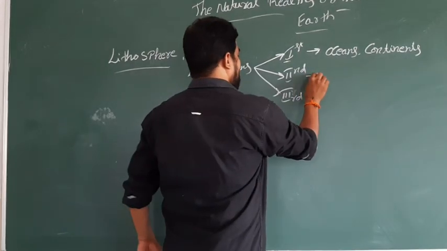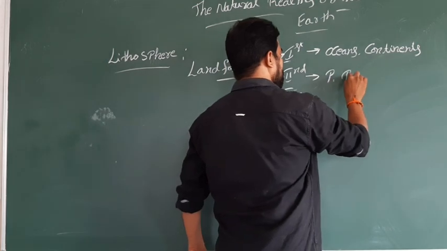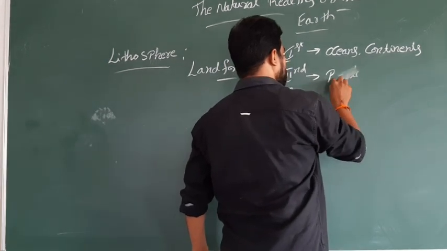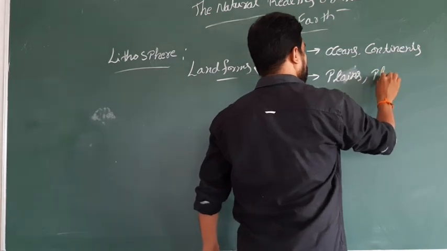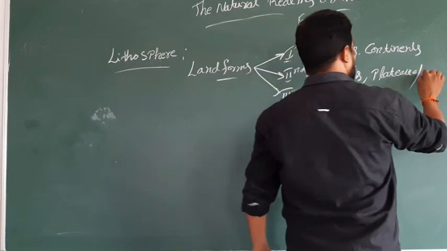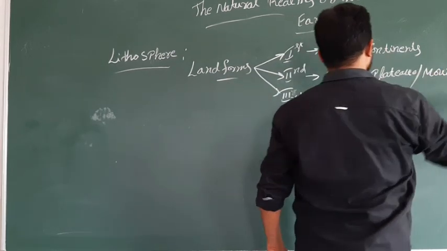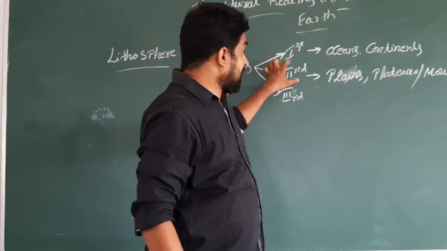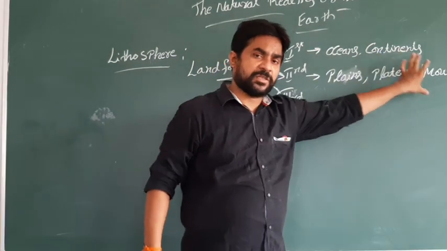Second order landforms means plains, plateaus and mountains.